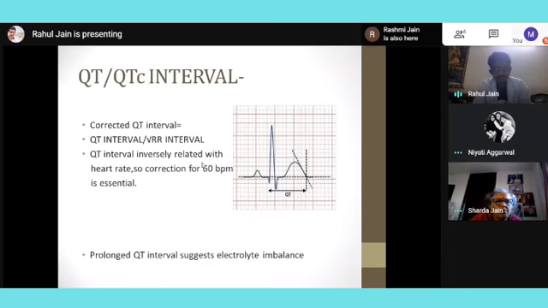Then coming on, we have something called the corrected QT interval. We need not focus much on it, because every time we take an ECG, the machine calculates it for us. We just need to check that it is not elevated. The corrected value should not be more than 0.44 seconds. If it is more than 0.44 seconds, I should become very alert and look for ventricular arrhythmias in this patient, because any patient with an elevated corrected QT interval is prone to ventricular tachycardias and even polymorphic VT. Those are again fatal to the patient. So this is about the QT interval.